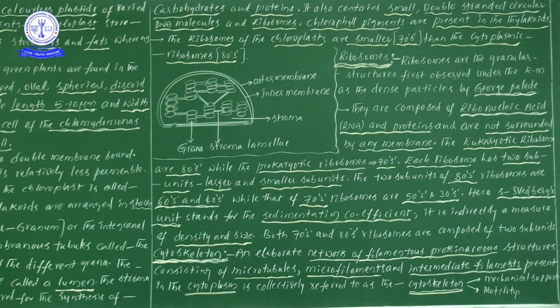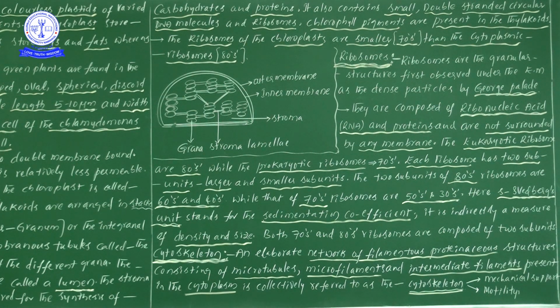Don't forget, there are three functions that we have to remember at any cost. The cytoskeleton provides mechanical support and helps in motility. The third function is maintenance of the shape of the cell. So one, it helps in mechanical support; second, motility; and third, it provides shape.